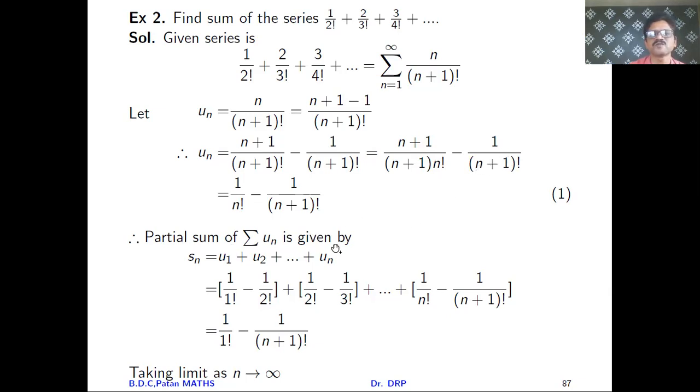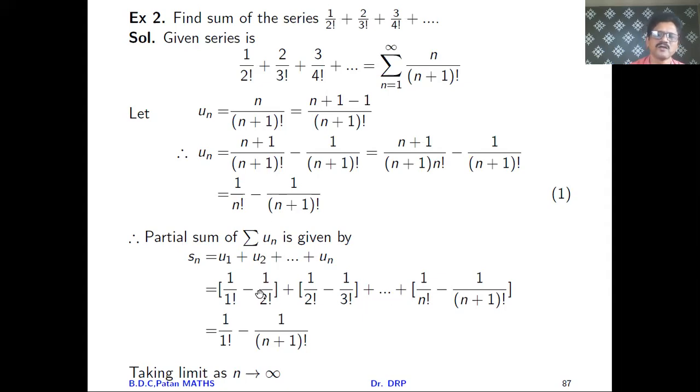So the partial sum of summation un, Sn, is given as u1 plus u2 plus up to un, and that gives it to be like this. If you replace n equal to 1, there you will get 1 upon 1 factorial minus 1 upon 2 factorial, that is written here. Plus, if you replace n equal to 2, there you will get 1 upon 2 factorial minus 1 upon 3 factorial, and so on. This is your un as it is here.